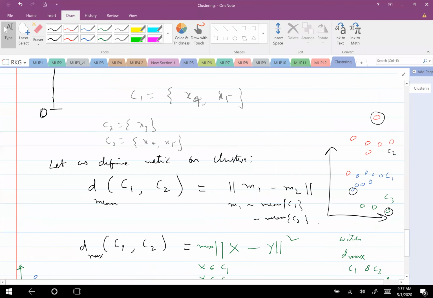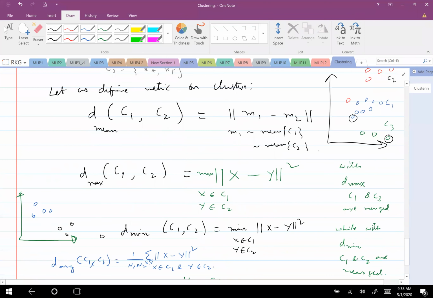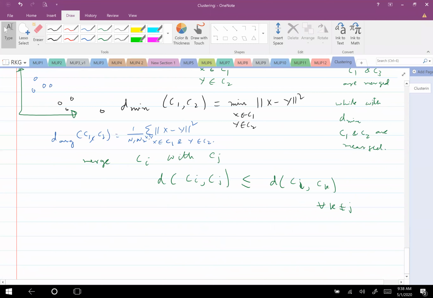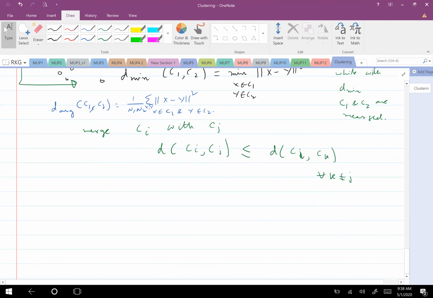Visually looking, you are able to see very easily. This is, say, Dmax. But in general, if you want to compute, say C1 has 8 points and C2 has 3 points, 24 computations you have to do explicitly. And among these 24, whichever is the highest, that is Dmax. Okay, sir. But since we can easily guess in many of the cases, we need not do that many computations. Yes, sir.